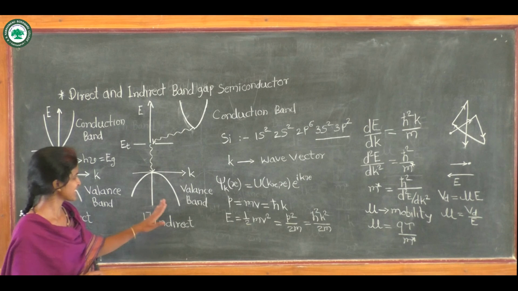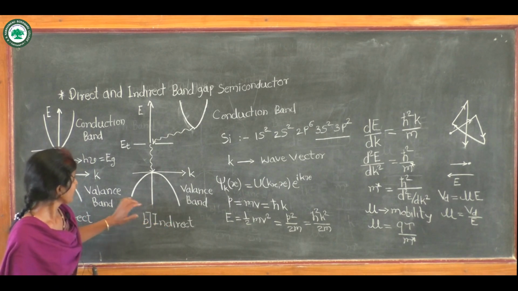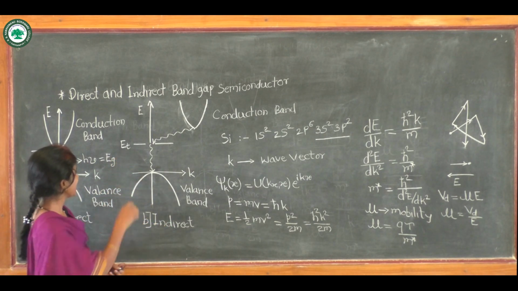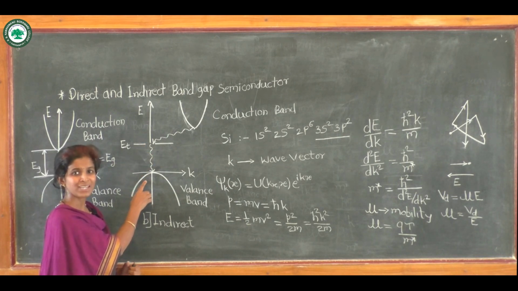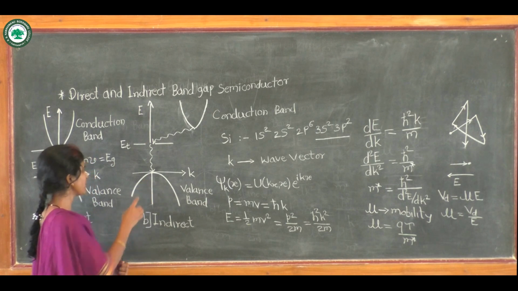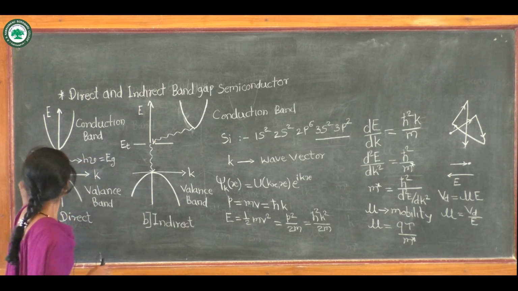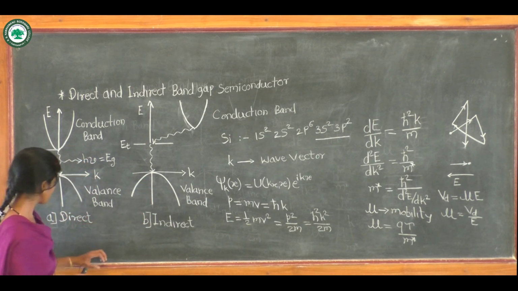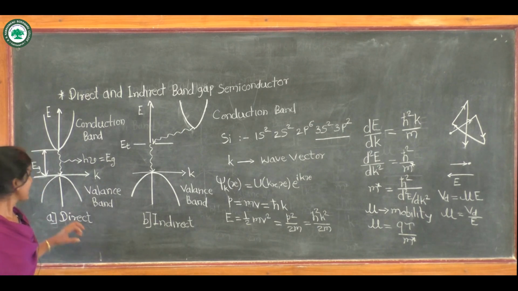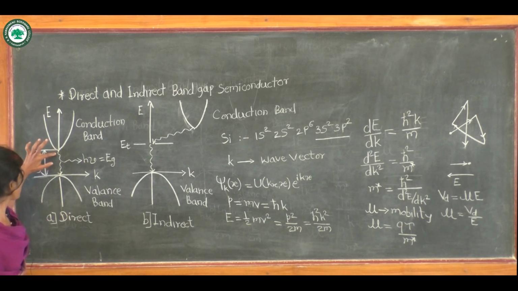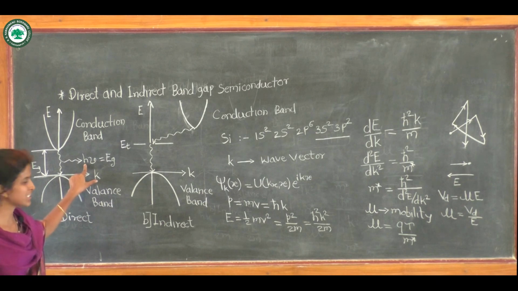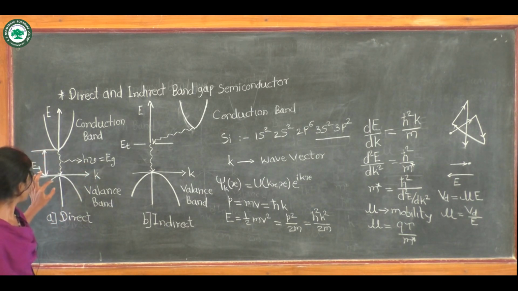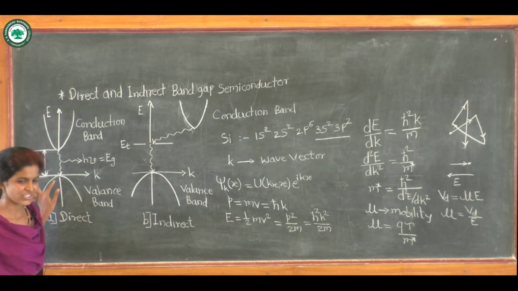So in this case, when electron jumps from trap level to the maximum of valence band, there will be non-radiative transition, and in case of direct band gap semiconductor, the electron from conduction band minimum makes transition to the valence band maximum, giving out the photon of energy h nu, and there is radiative transition.